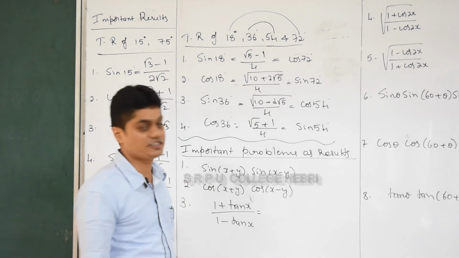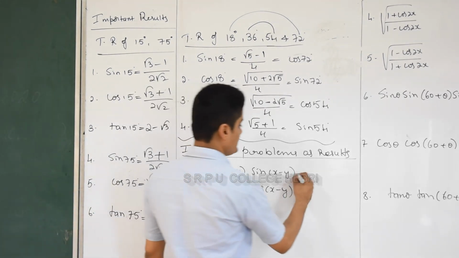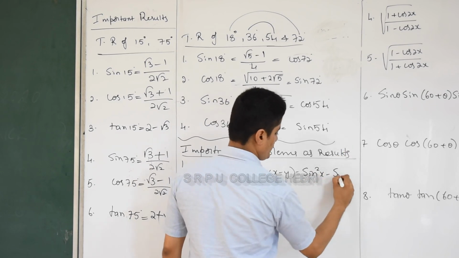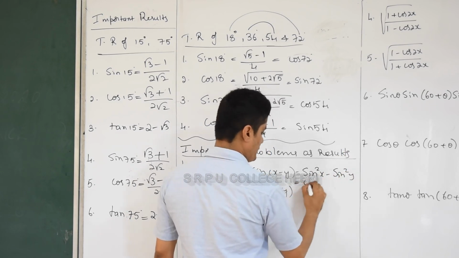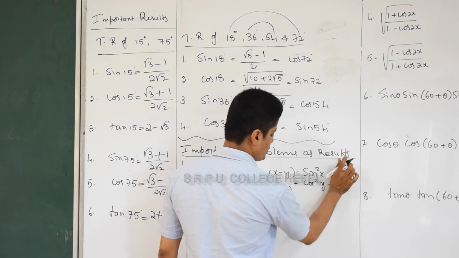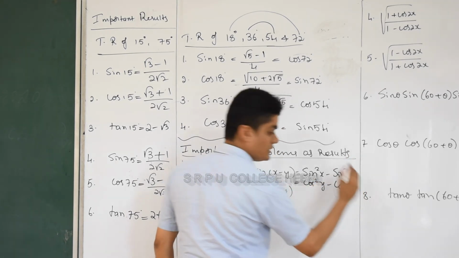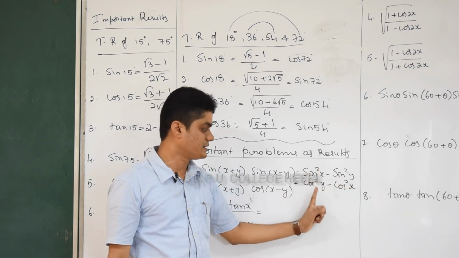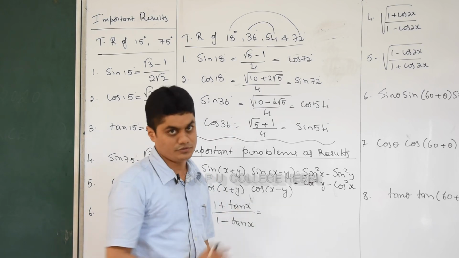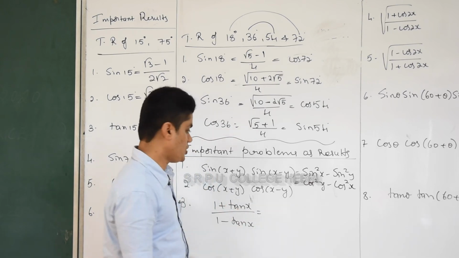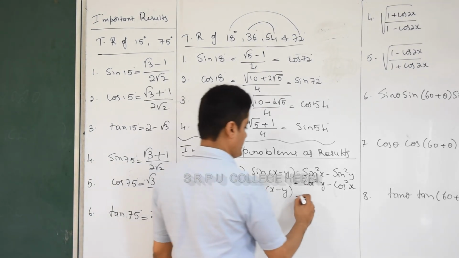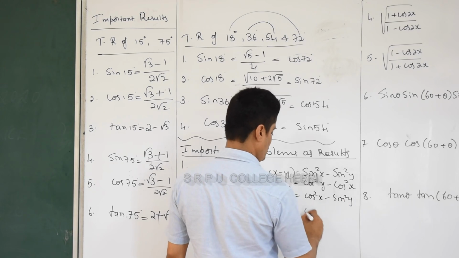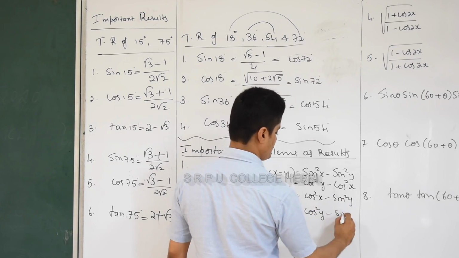The first among them is sin of x plus y into sin of x minus y. This is nothing but sin square x minus sin square y. Or you can remember it like this also, cos square y minus cos square x. One and the same. In some situations you require this expression, so manage it properly. Similarly, cos of x plus y into cos of x minus y is cos square x minus sin square y, or cos square y minus sin square y.